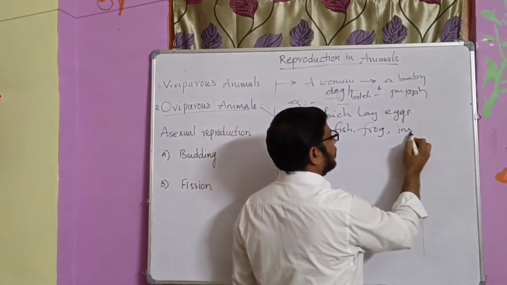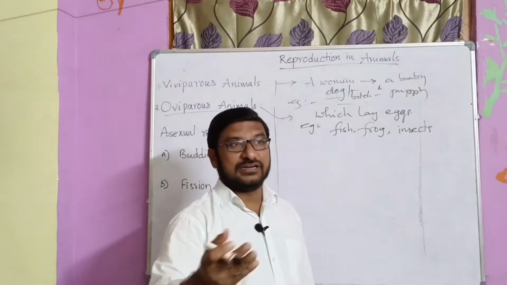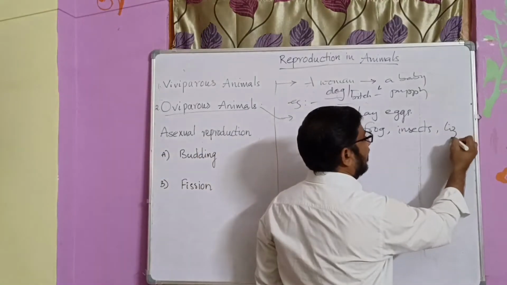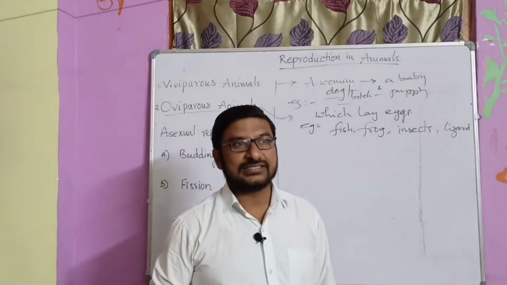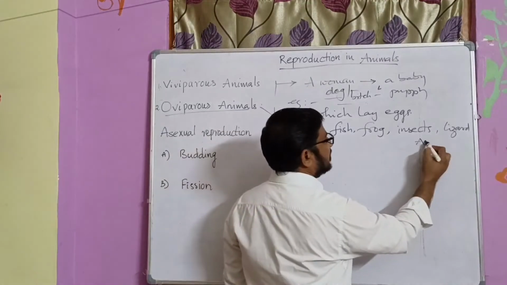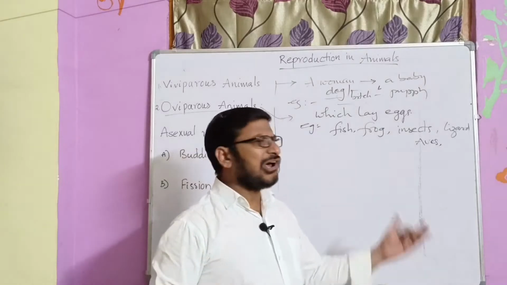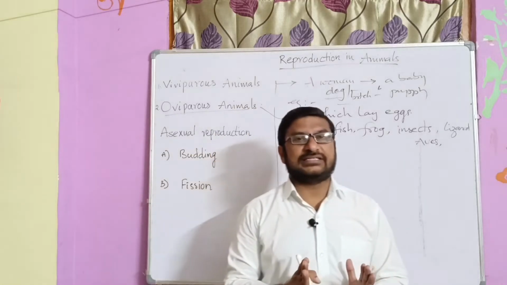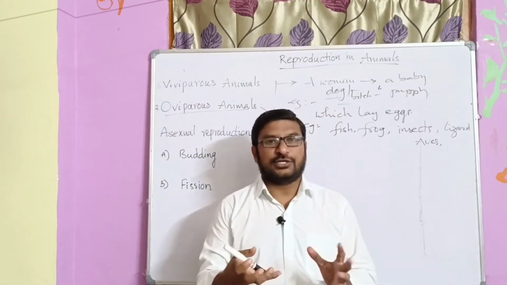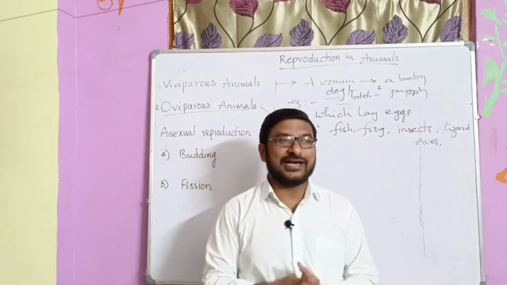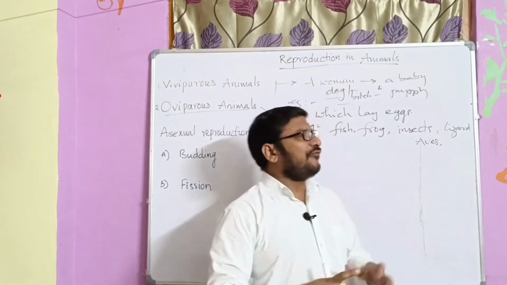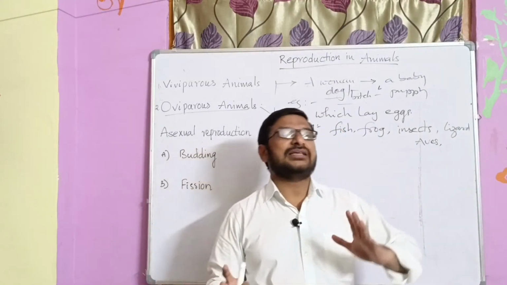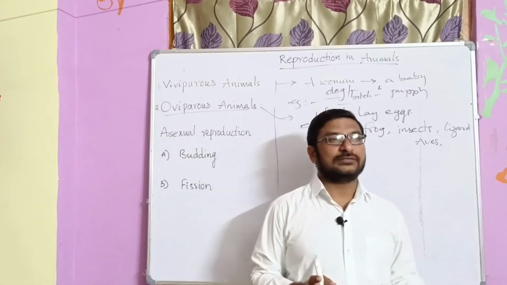All insects are oviparous, like butterflies, they lay eggs. Also lizards, which are reptiles, and aves, which means birds. These are all oviparous. Oviparous animals are the animals which lay eggs to produce their young ones. So we can very easily identify whether an animal is oviparous or viviparous.